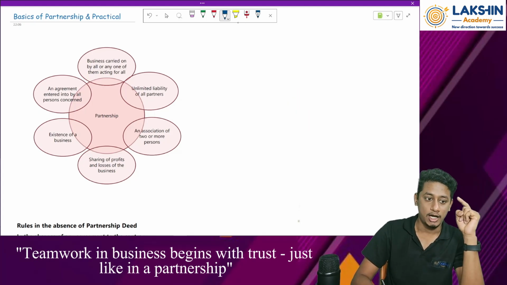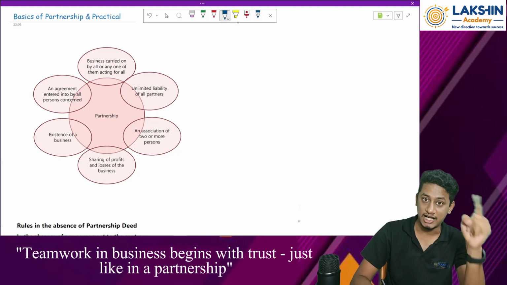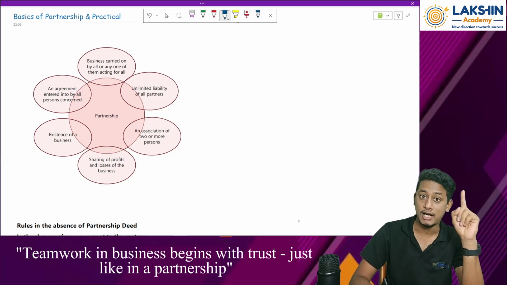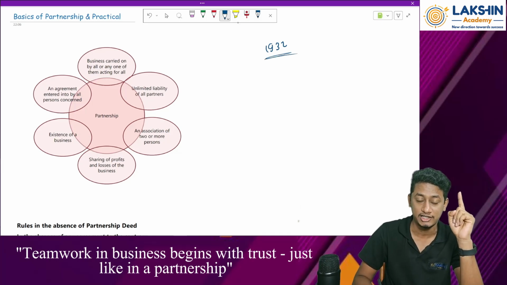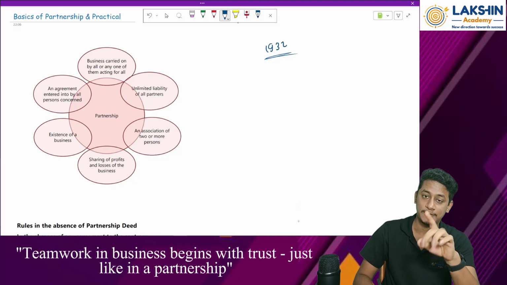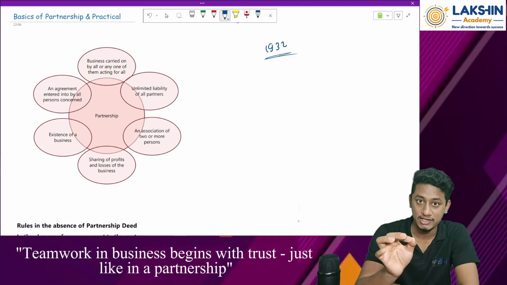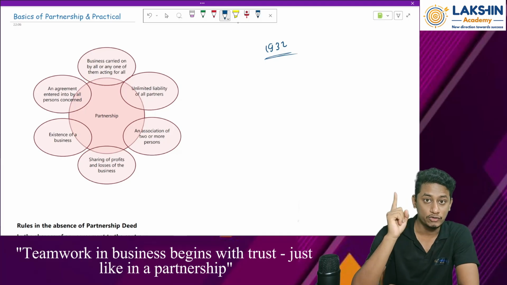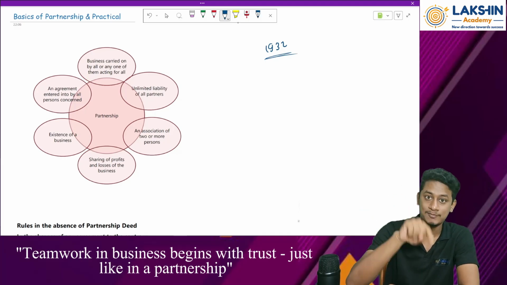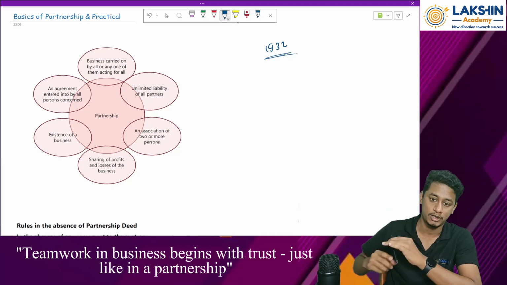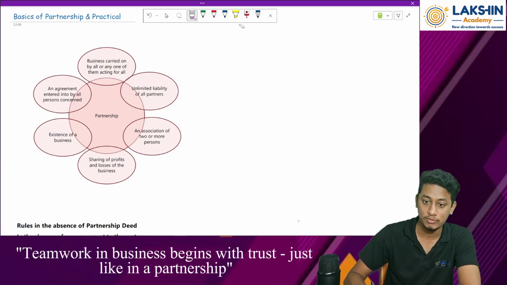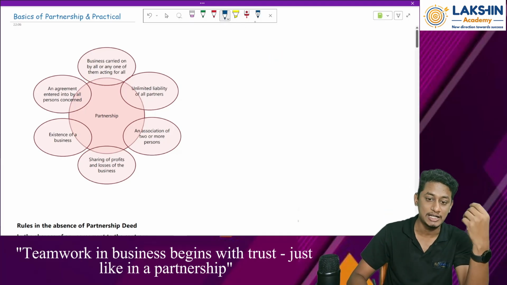Before starting this chapter, please start it after you are done with the Partnership Act of 1932 in your law syllabus. Once you are done with the Partnership Act of 1932, then come over here, because the basics of the partnership, I am not going to cover over here. That will be covered in the law. Clear? So once that chapter is covered over there, then come to this chapter to understand how the accounts are done for the partnership firm. Clear? You might already be knowing, assuming that you have already seen the video. Let me just start with it.